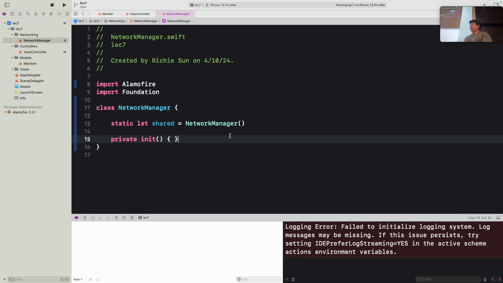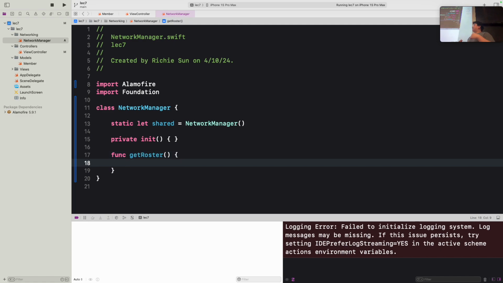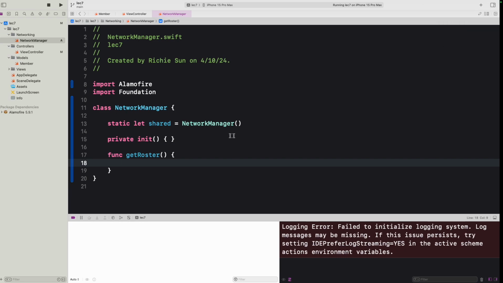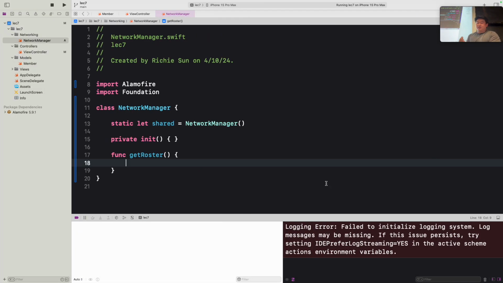As Tiffany mentioned before, NetworkManager is very useful for reusing our network code. So let us define a function called getRoster. That is the GET request that we're going to make to the backend that allows us to fetch that roster information from the database that you can see is displayed here in Postman. So this is what we want to fetch and obtain in our iOS app itself.